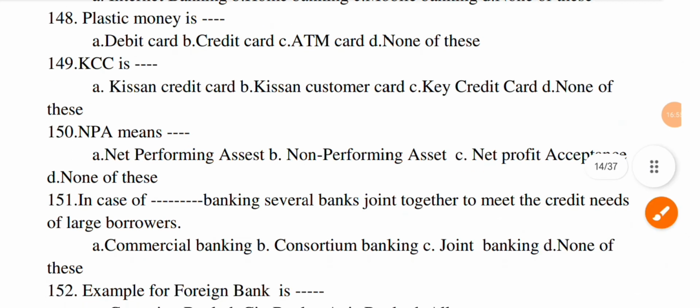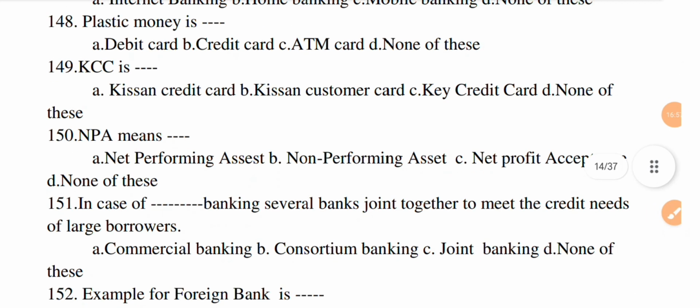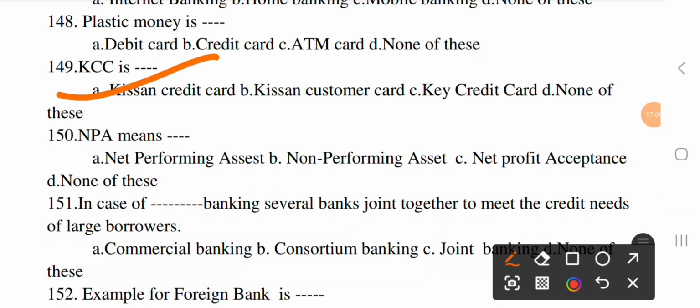Next question, KCC is dash. Option A, Kisan credit card, B, Kisan customer card, C, Key credit card, and D, none of this. The correct option is A, Kisan credit card.